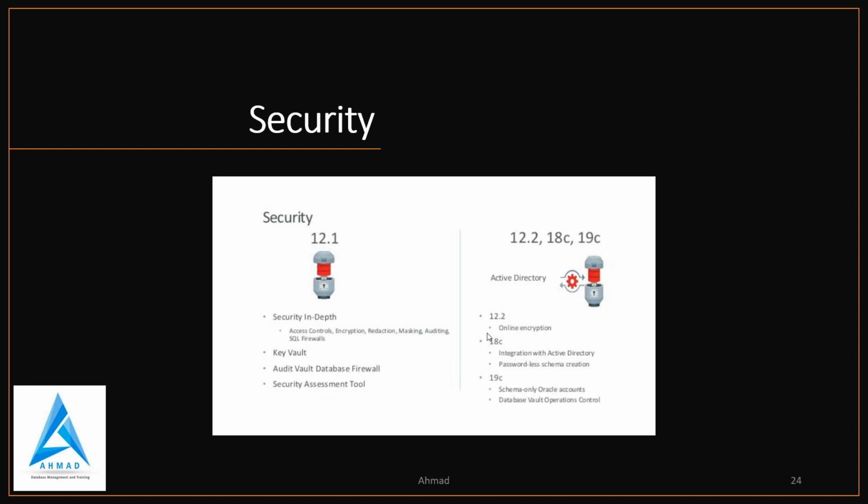In 12.2, online encryption was introduced by Oracle. Then in 18c, they included integration with Active Directory. Then they introduced password-less schema creation. And then in 19c, schema only Oracle accounts and Database Vault operations control.